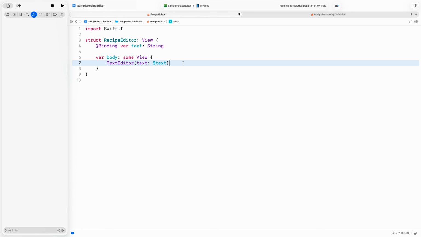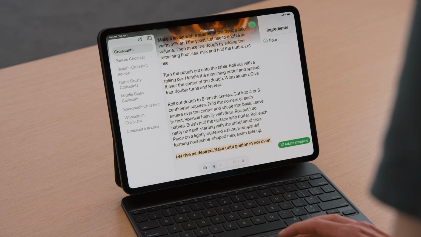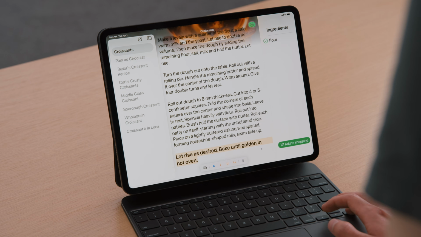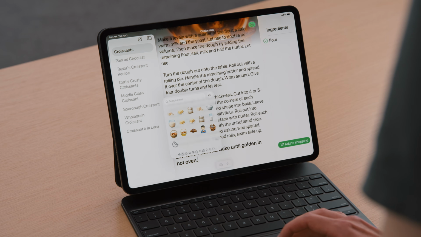Here's the editor view, implemented using SwiftUI's Text Editor API. As indicated by the type of my text state, string, it currently only supports plain text. I can just change string into attributed string, dramatically increasing the view's capabilities. Now that I have support for rich text, I can use the system UI for toggling boldness and applying all kinds of other formatting, such as increasing the font size. I can now also insert Genmoji from the keyboard.